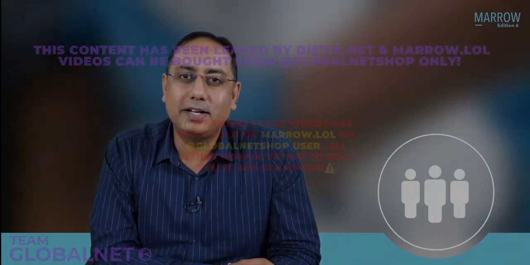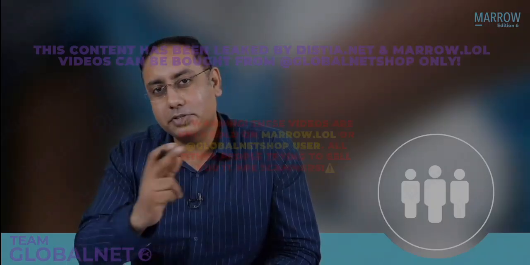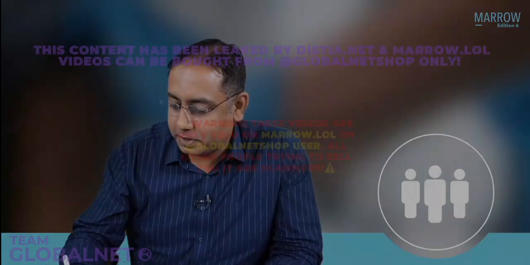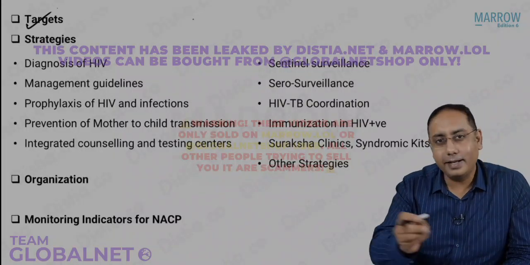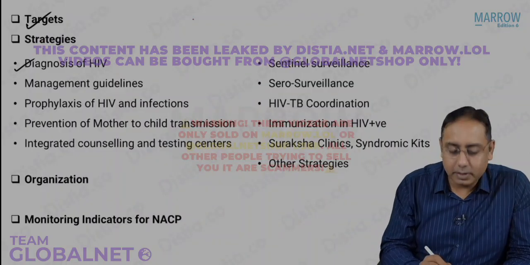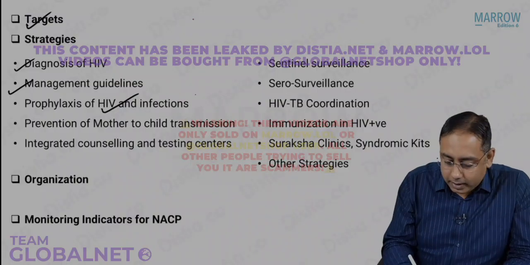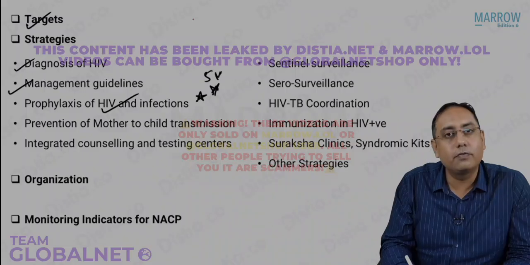So now let us just hop over to the next phase of understanding the National AIDS Control Program. In this video section, we are going to talk about some other strategies, the organization of the National AIDS Control Program, and the monitoring and evaluation indicators. In the previous module, we have already talked about the targets 90-90-90 and all that. We talked about the diagnostic modalities, management guidelines, and prophylaxis of HIV infections and other infections, which is a very 5-star MCQ topic for your exam.